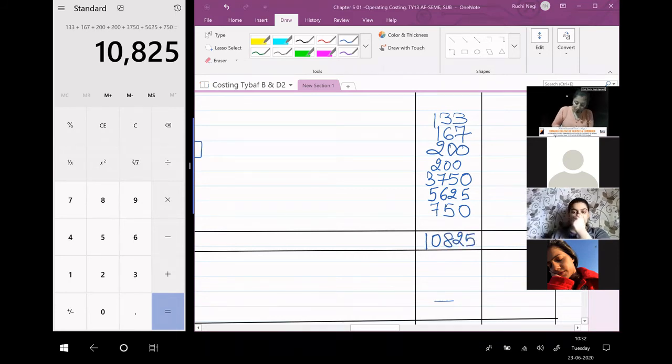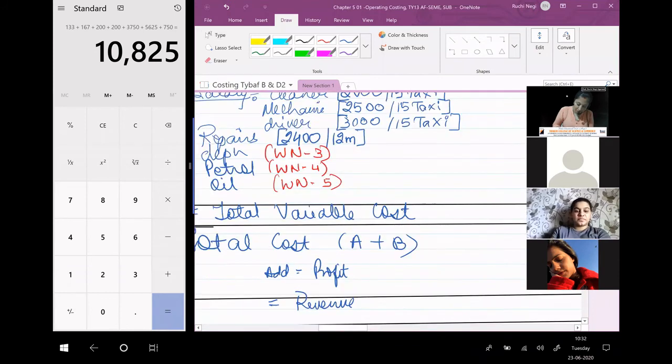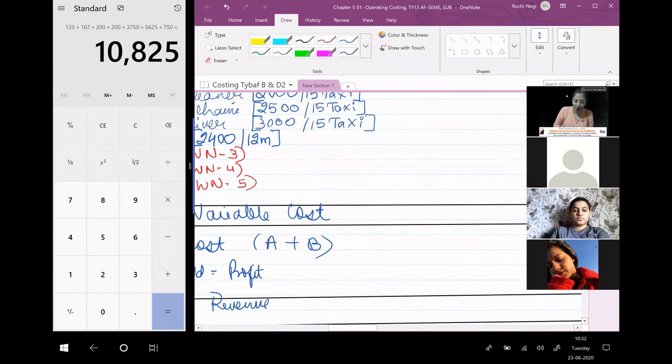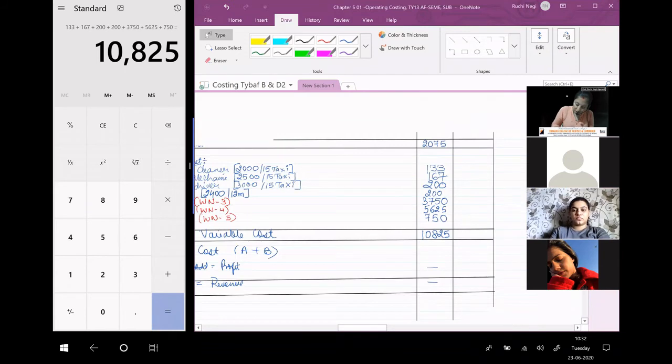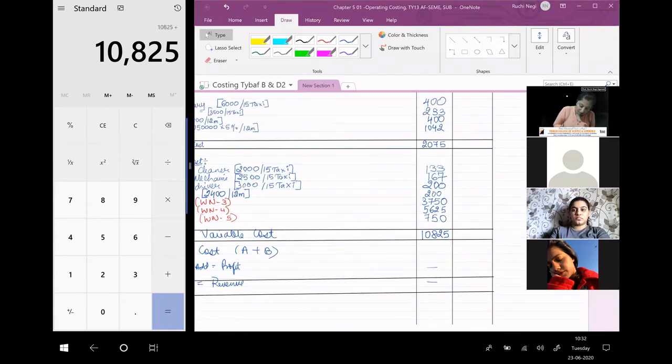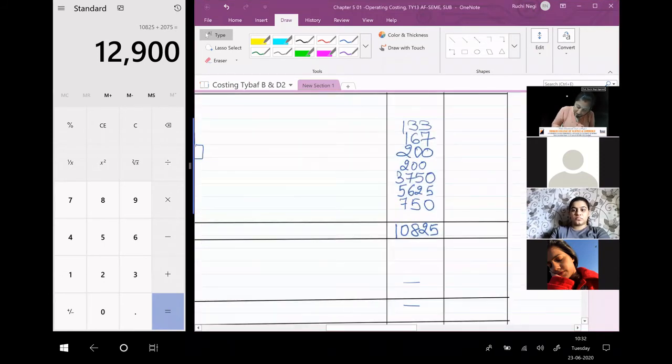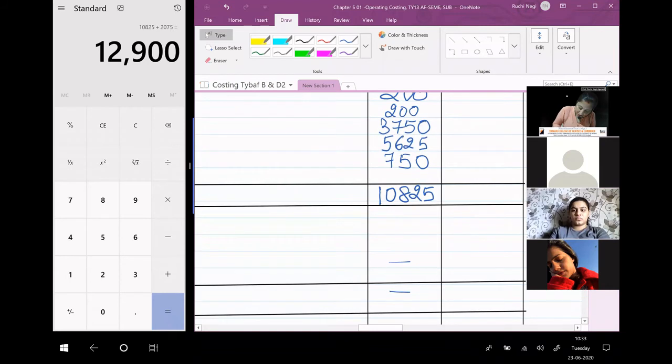Okay, and then total your operating cost. Total cost and total operating cost is one and the same, A plus B. So 10,825 plus my fixed cost, 2075. So my answer is 12,900.